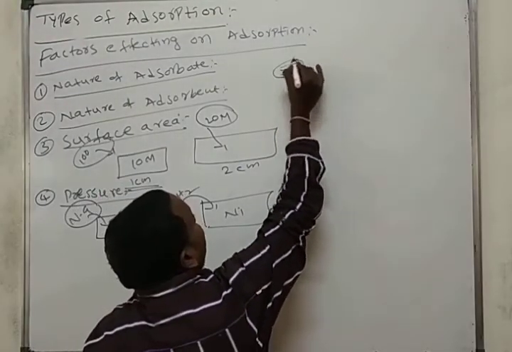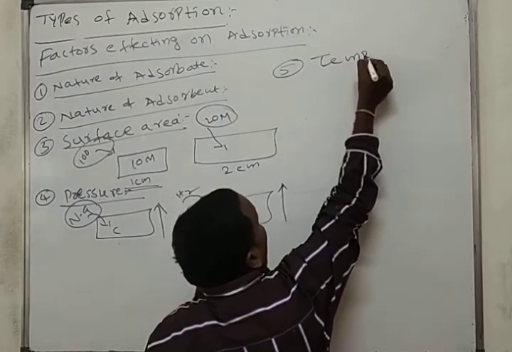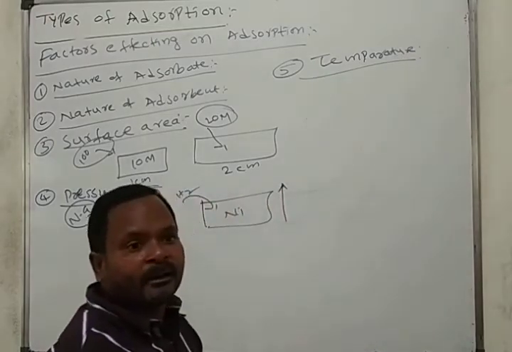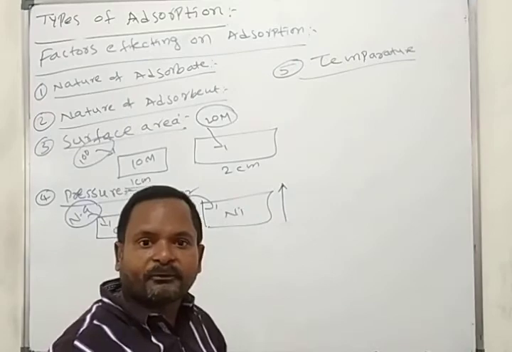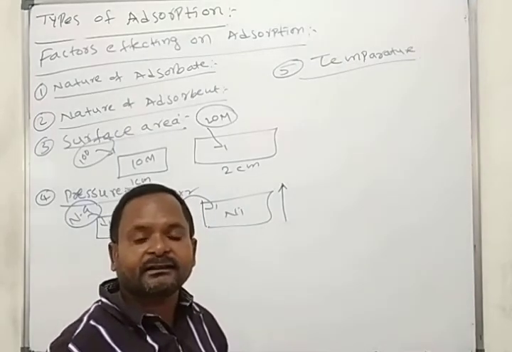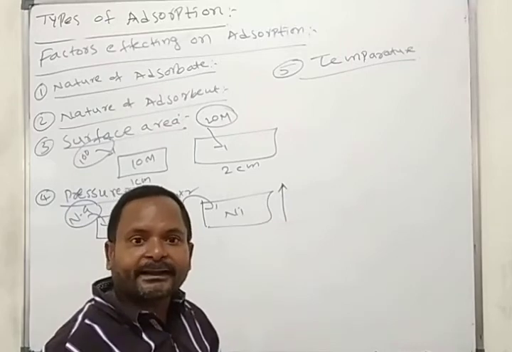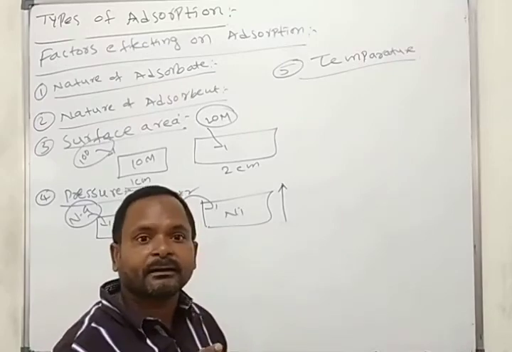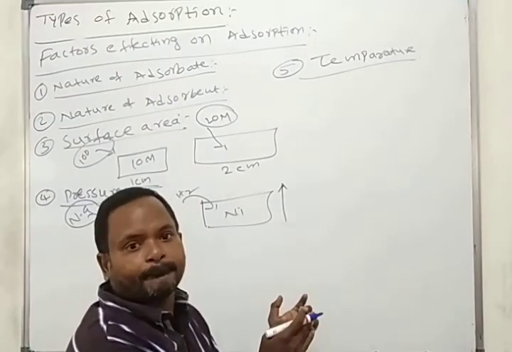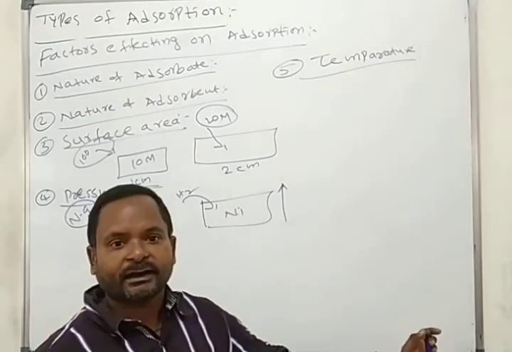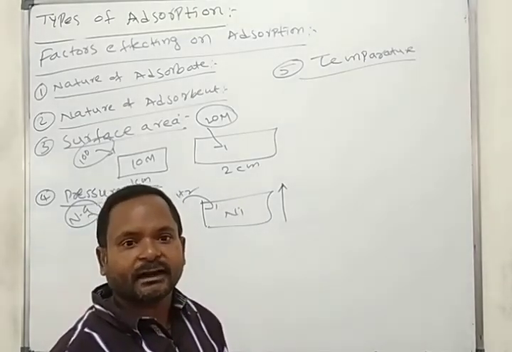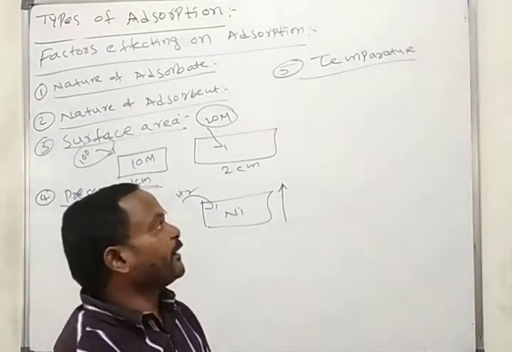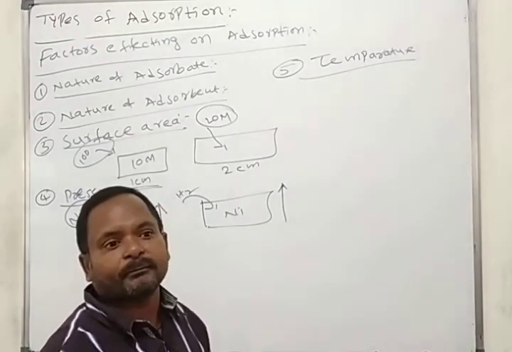Next, fifth one, temperature. For example, physical absorption is reversible, chemical absorption is irreversible. When you are heating reversible absorption, the forward reaction is less compared to the backward reaction. When you are heating physical absorption, we get more and more backward reaction. When you are heating chemical absorption, we get more and more chemical absorption.